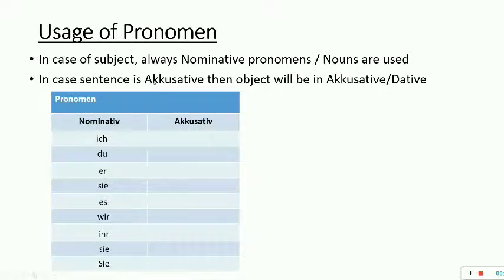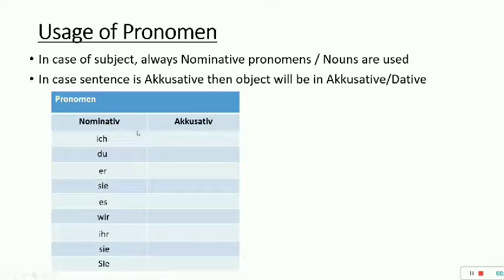Now the second rule says, in case the sentence is accusative, when the verb is not a sein verb, the object will be in accusative or dative. Let's forget what dative is, leave that. There is one more case, dative, but let's not go into that. For now, for A1, always remember, if it is not a sein verb, then the object will always be accusative, because the sentence is in accusative.